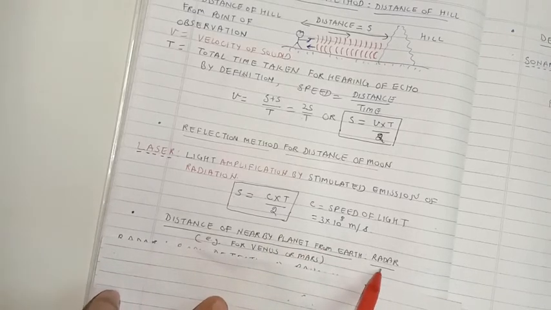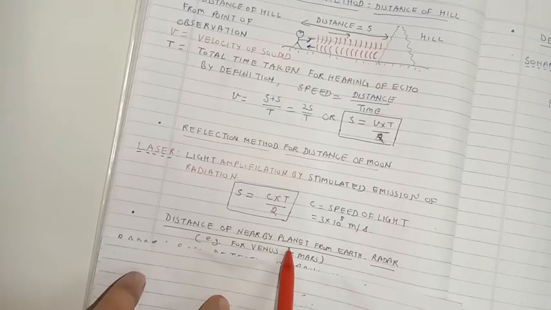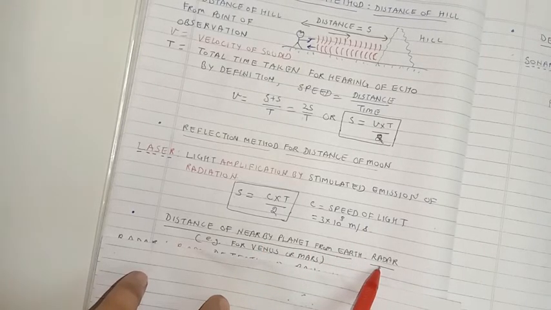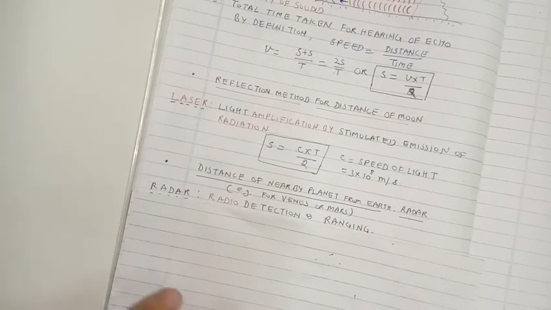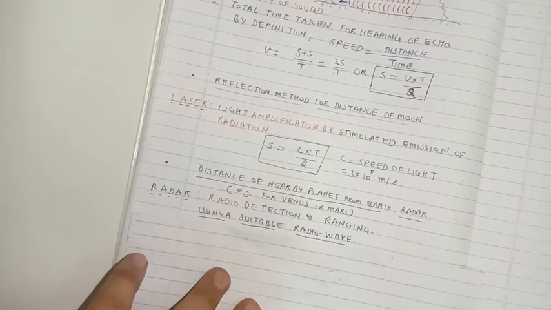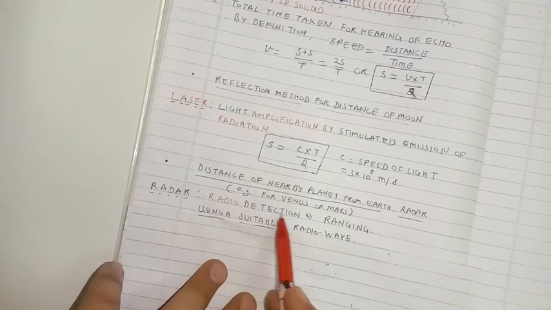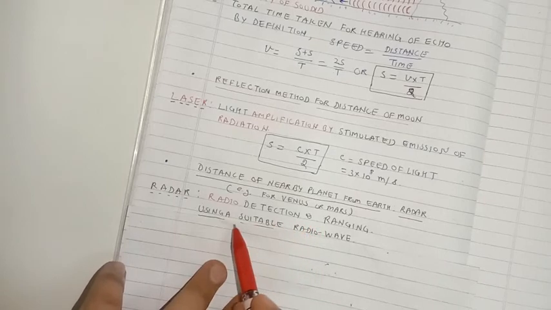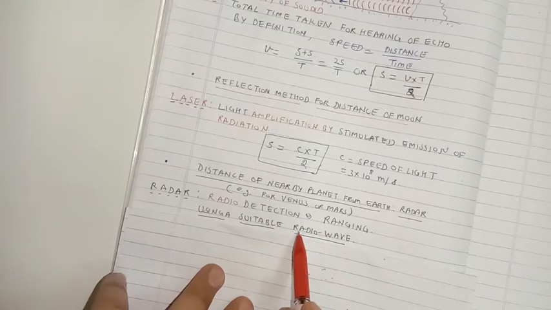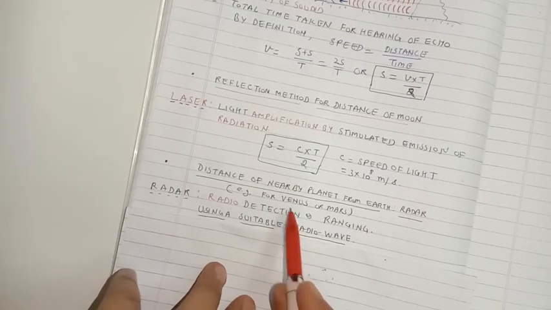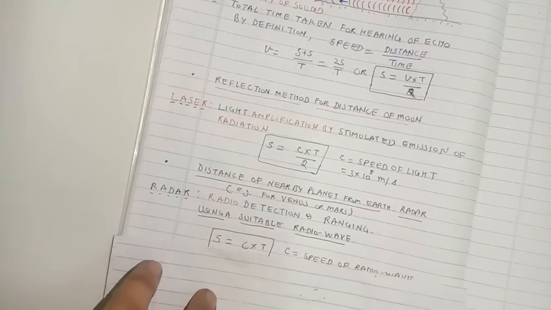Distance of a nearby planet from the earth using the radar method. For example, it is valid for Venus or Mars, not for the other planets which are farther away. Radar stands for radio detection and ranging. This method makes use of a suitable radio wave of suitable intensity and frequency so that it is able to travel in the vacuum present between the Earth and Venus or Earth and Mars. The method is the same.